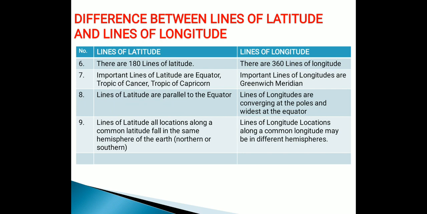Lines of latitude are parallel to the equator, but lines of longitude converge at the poles and are widest at the equator. For lines of latitude, all locations along a common latitude fall in the same hemisphere of the earth. But along a common longitude, the hemisphere can differ. It can be in the southern hemisphere or in the northern hemisphere.